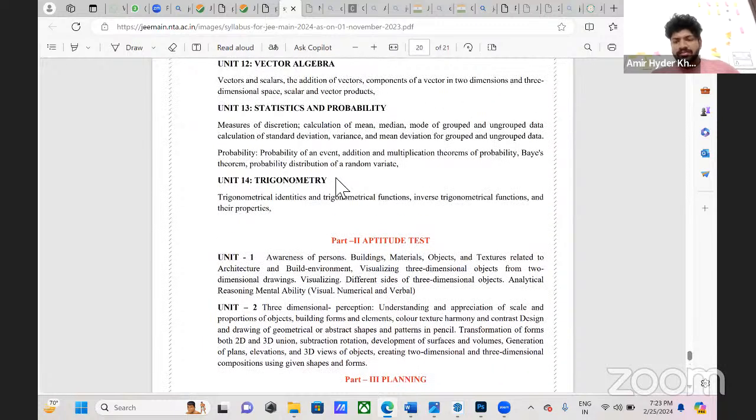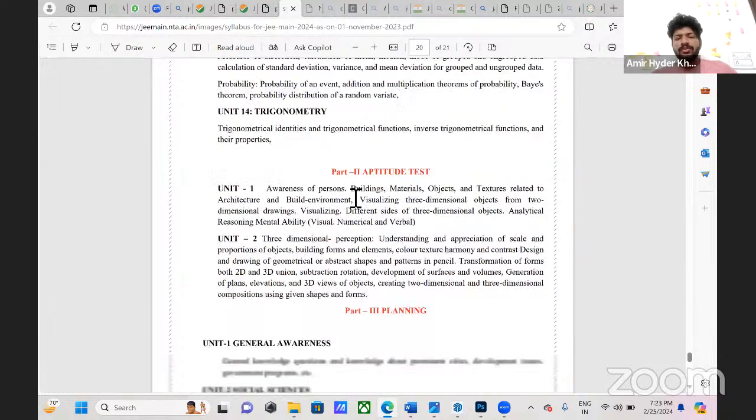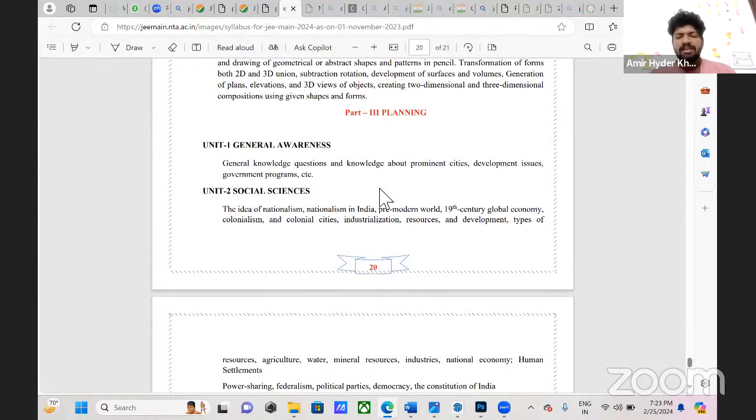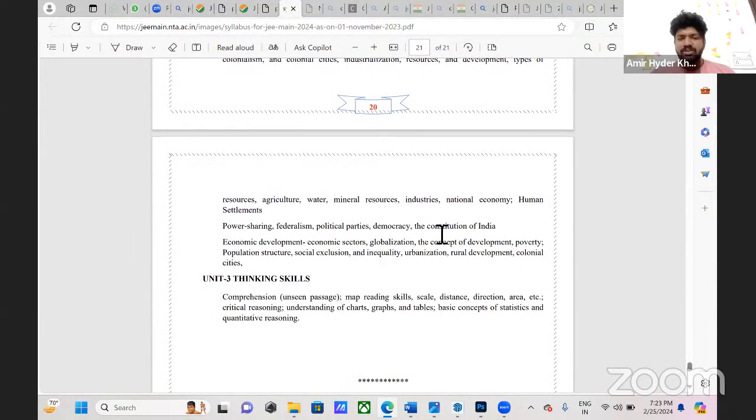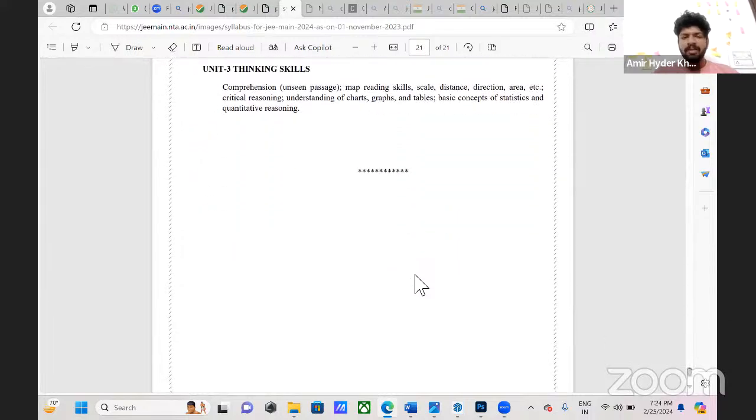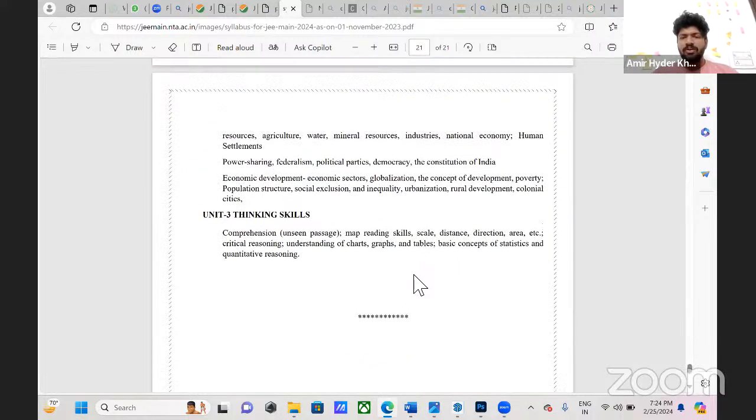So the drawing test will be for paper two, and for the extra half an hour, this third section called planning is given. The aptitude test section will be considered the same section for both exams for markings, but they'll provide extra half an hour for the planning section, which covers general awareness and social sciences, general knowledge and thinking skills like mapping, directions, and charts, graphs, etc. So this is the overall syllabus.